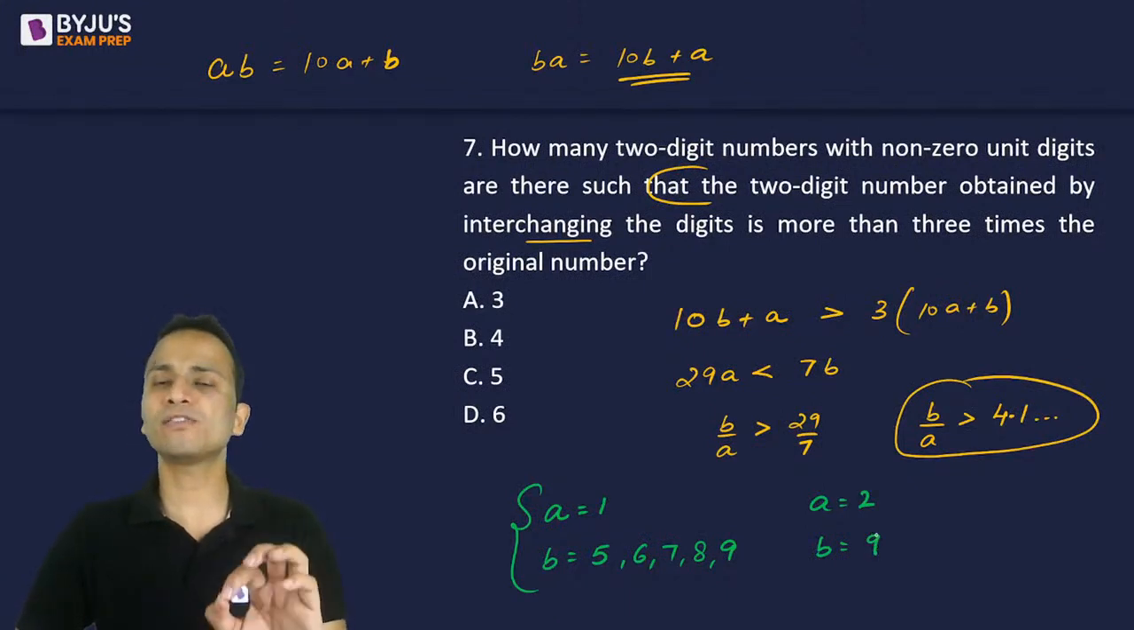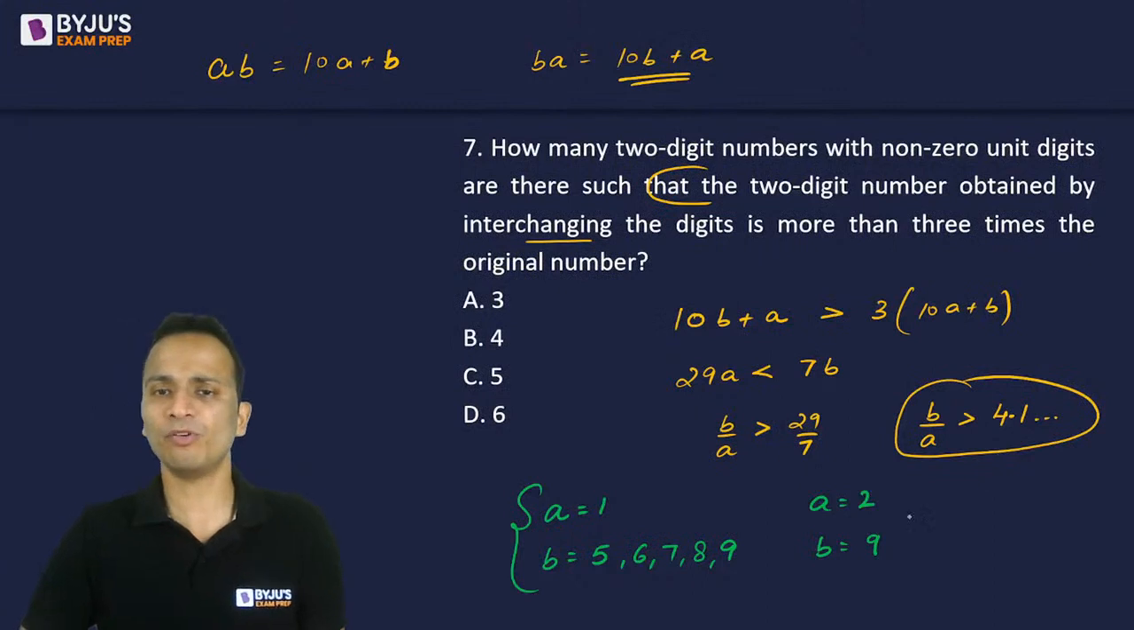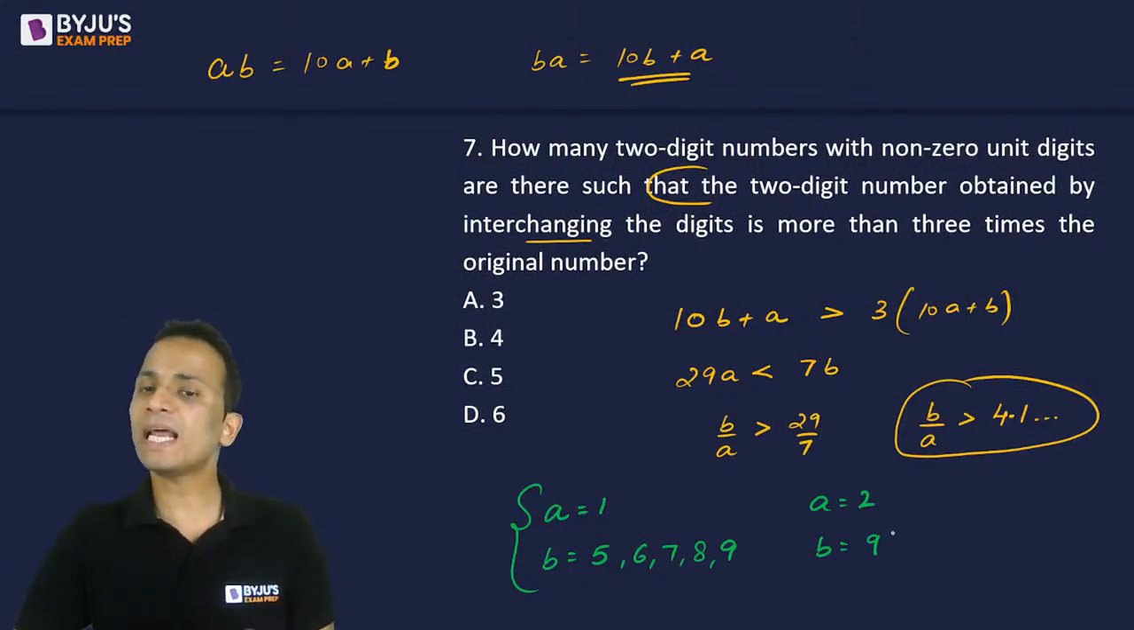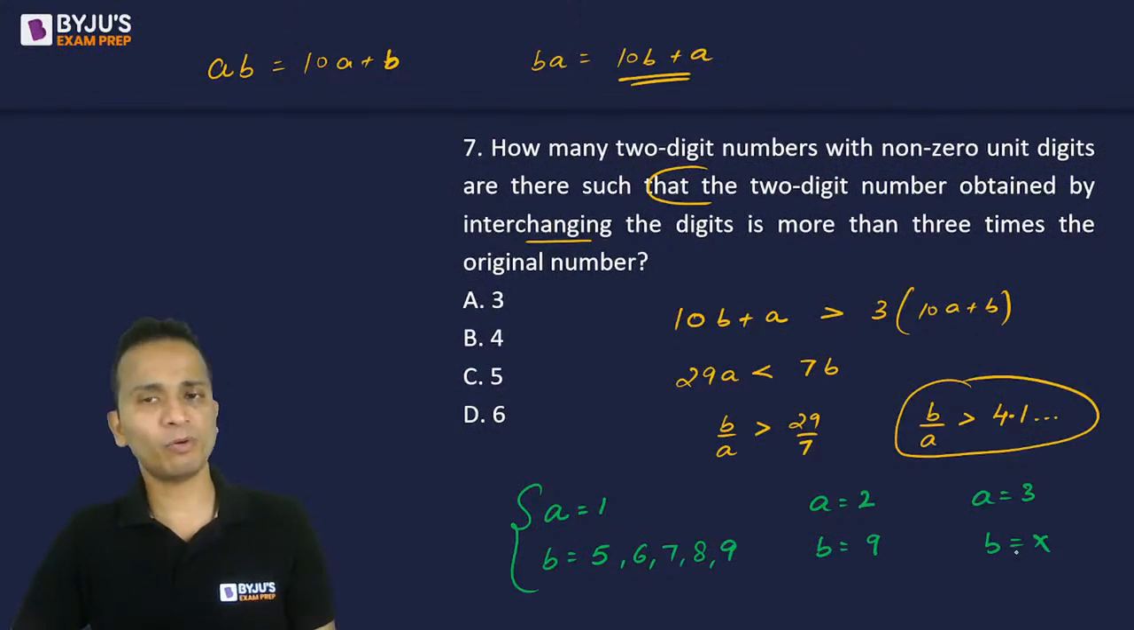9 upon 2 is 4.5, which is greater than 4.1, right? So we can have only one value. When the value of A is 3, I will not have any value of B because I need B upon A to be more than 4.1. So B has to be more than 12.3, and a single digit number greater than 12.3 we don't have.